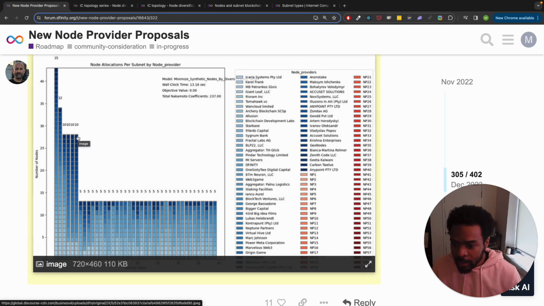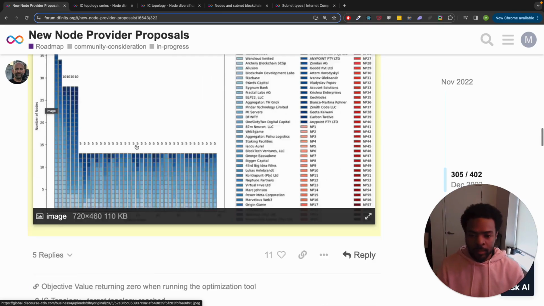And then this is the number of nodes, right? This axis represents the number of nodes. So like in this subnet, there are like 20 something, maybe like 28 nodes. This one has 34, and you get it. All right, so let's move on to the next post.